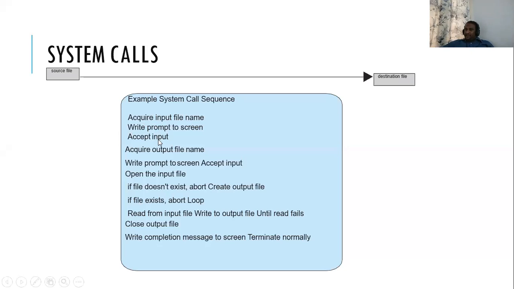Then next, a prompt will be displayed on the screen: enter the file name, or enter the character, whatever it may be. To prompt again we require a system call. Afterwards I enter something from the output screen. We'll be running the program and from the screen we'll be entering some information into the program. For that we require a system call. Okay.